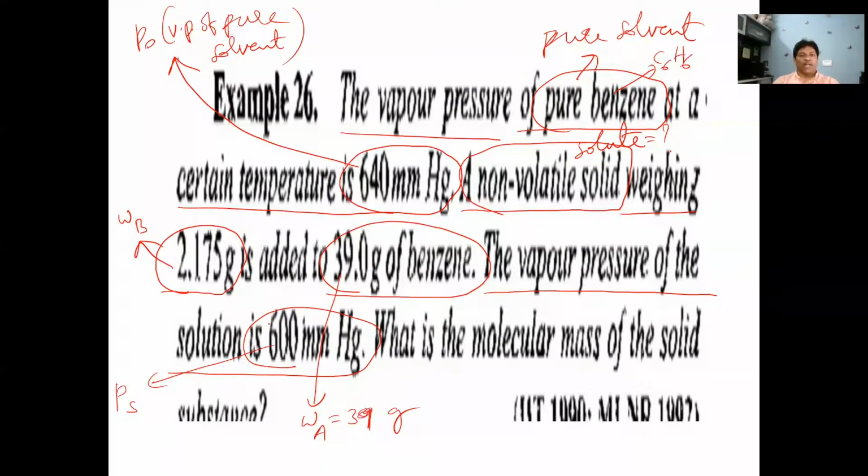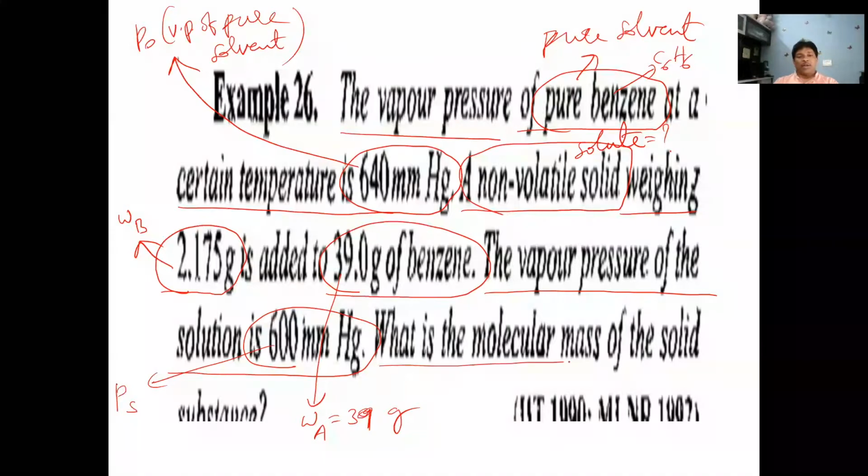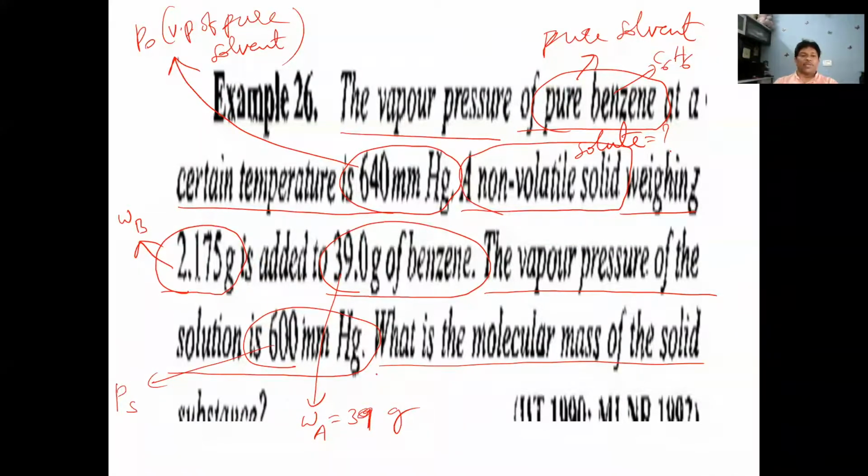See what happened to the vapor pressure from solvent to solution. From 640 it decreased to 600. So lowering in vapor pressure has taken place. Now, what is the molecular mass of the solid substance, that is, the molecular mass of the solute? We have to find the solute's molecular mass. Is that clear?